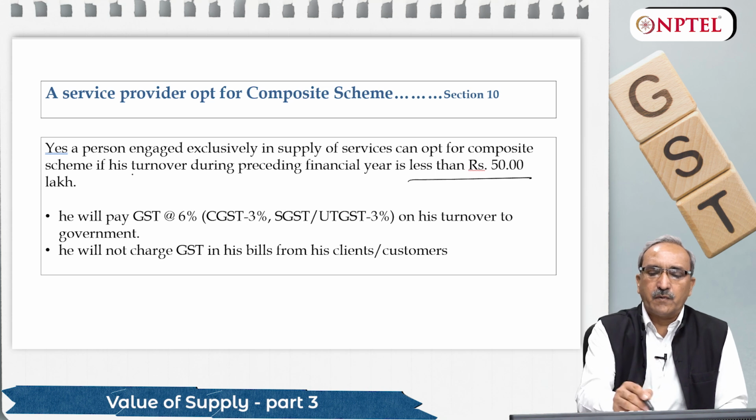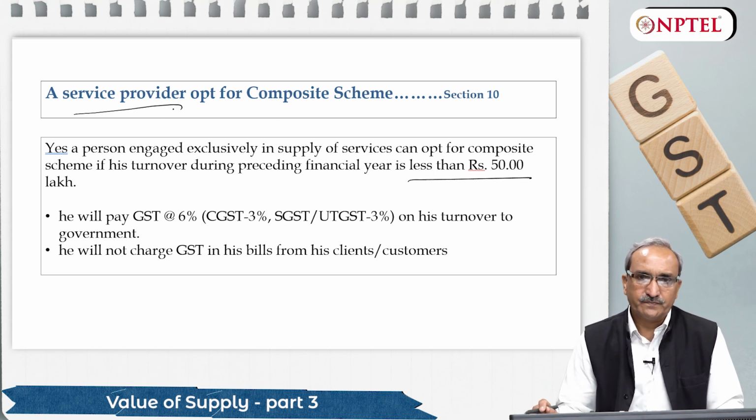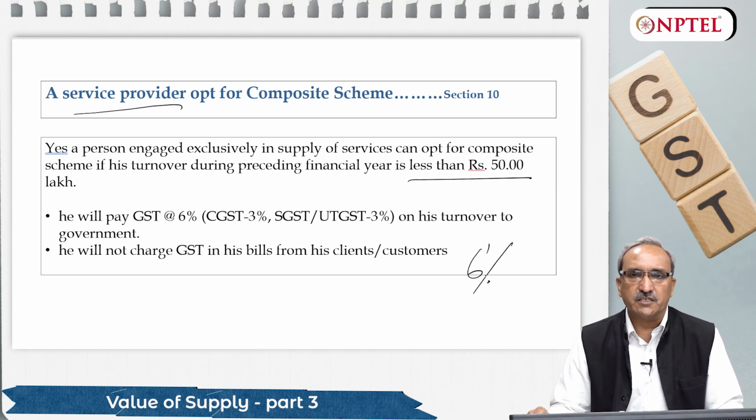It is about the case of service provider. And they will charge only 6% GST on their bill. Whatever amount they raise, they will charge GST, not the regular rate of tax, but 6%.